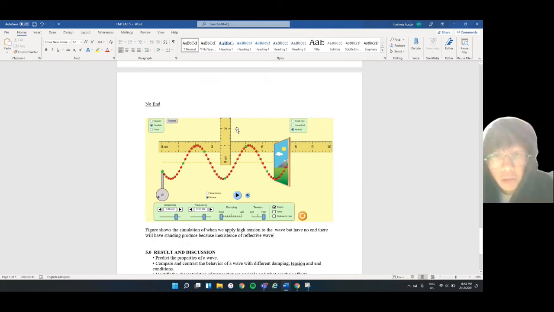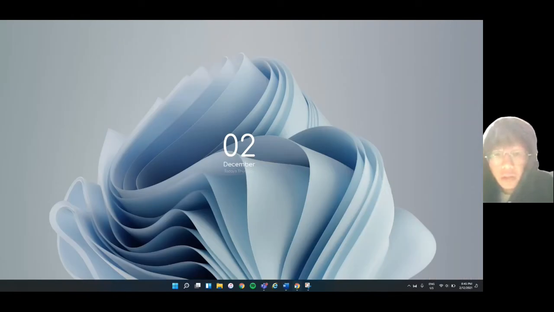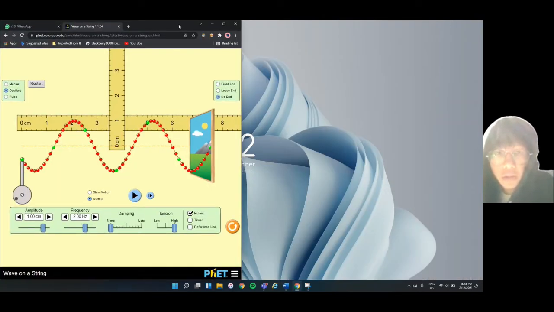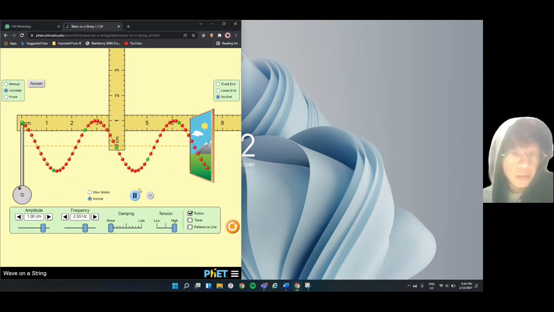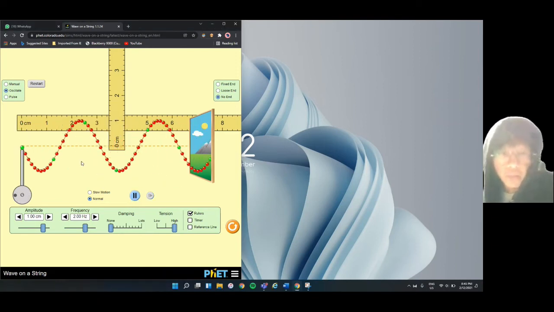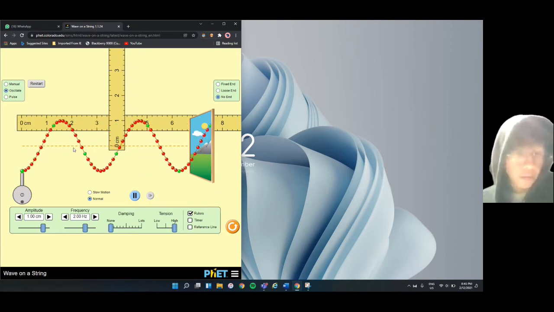Okay, for the no end, we finally get the smoothest result. The figure shows the simulation when we apply high tension to the wave with no end. There will be a standing wave produced because of the existence of the reflective wave. So we use this to get the result on this website. So this is our final result. We will get the perfect wave of amplitude.